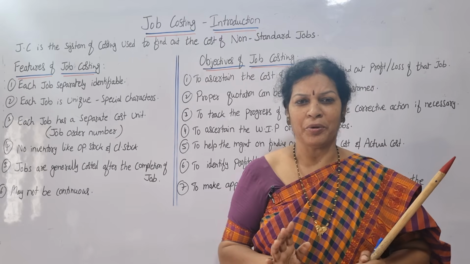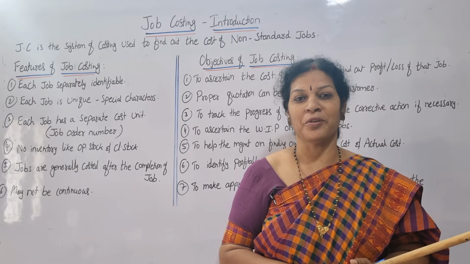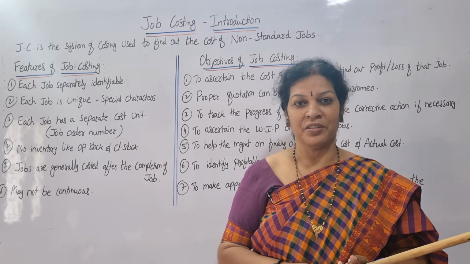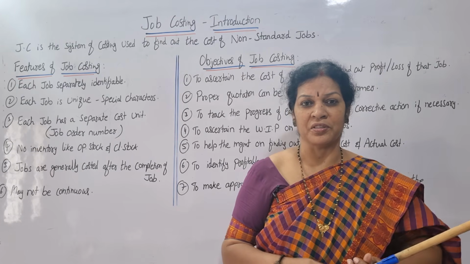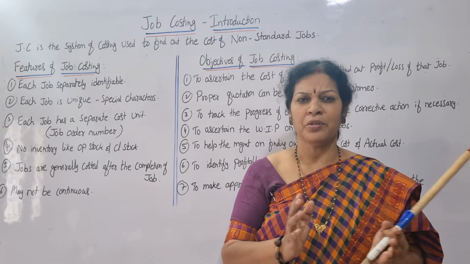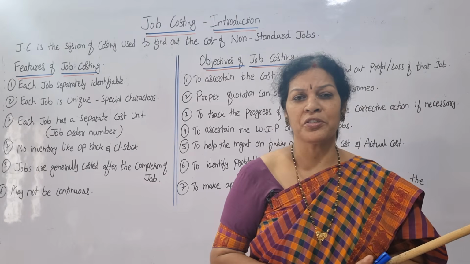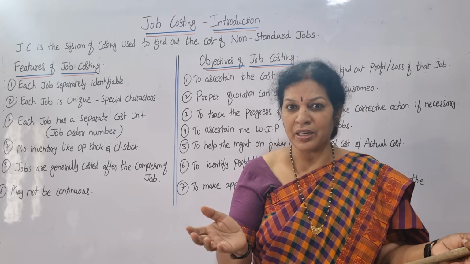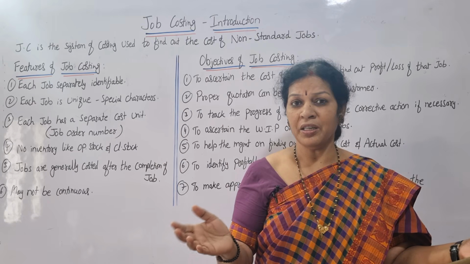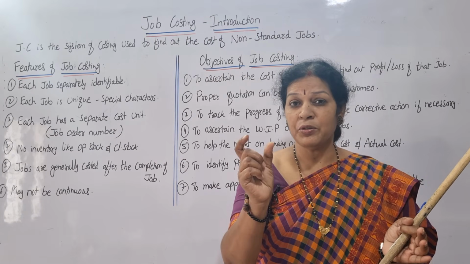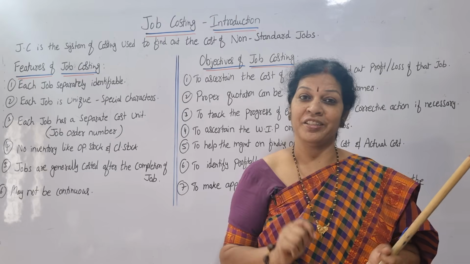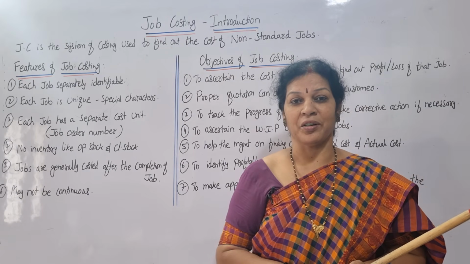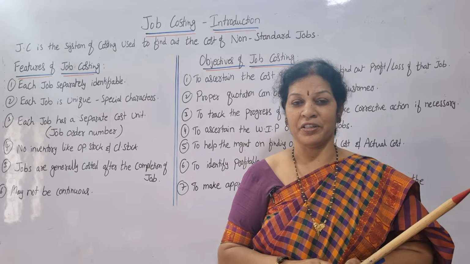Today we'll see the most important chapter of cost accounting, job costing. Unit cost and job cost are both in one unit. If you see the syllabus of your course, unit cost, job cost, why? Both are almost similar. In unit cost, what have we learned? If any product is prepared, maybe a bulk quantity or whatever the quantity may be, for that product we used to calculate how much it is per unit. That is what we calculated in unit cost. Now job cost is different.